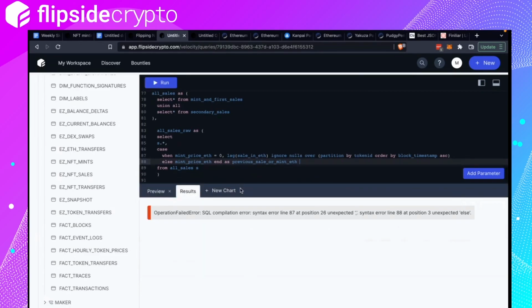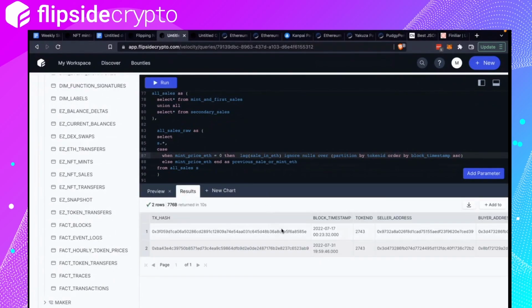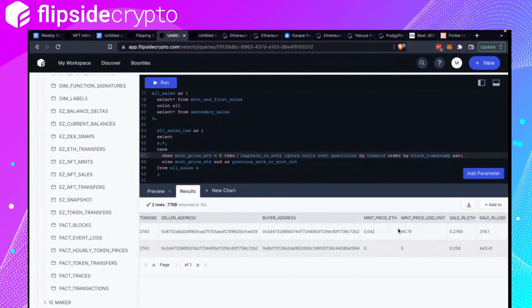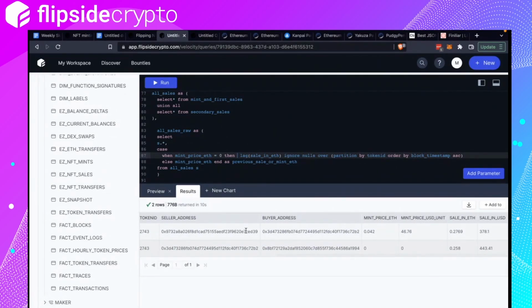Weird name. What's wrong here? Unexpected else. Case when mean price equals zero, then take sale partition by token ID, order by block timestamp, as previous.